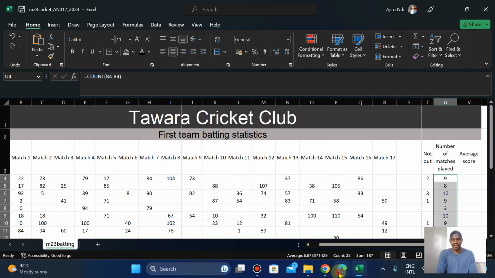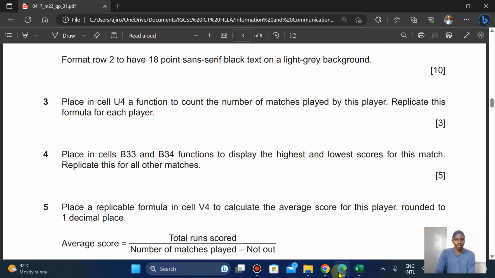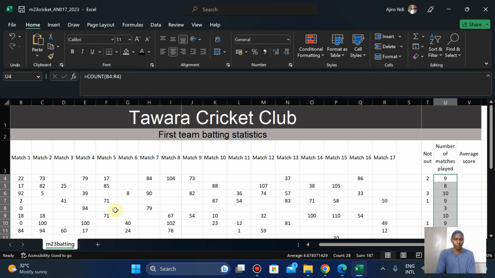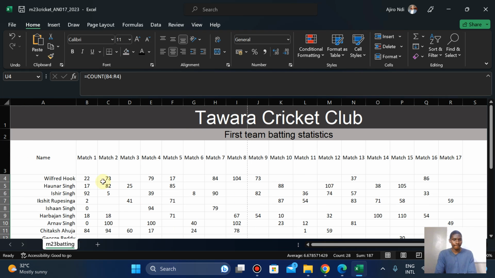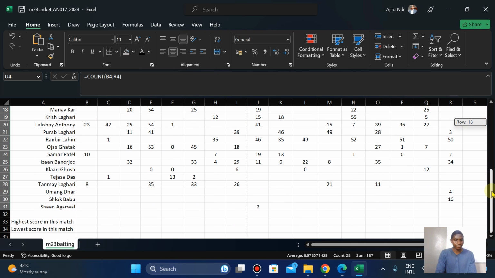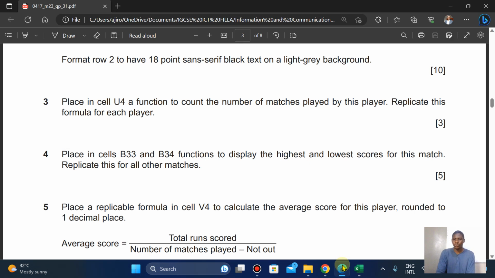Okay, the next thing is place in cell B33. Let's look for it. This is B here, and 33 should be somewhere here. B33 to display the highest and lowest scores for this match. The highest and lowest scores.